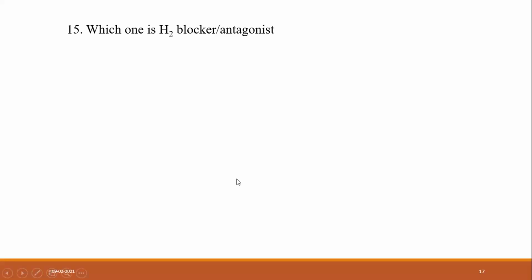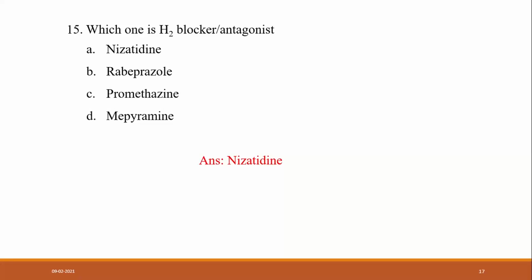Another question: which one is the H2 blocker or antagonist? Nizatidine, rabeprazole, promethazine, and mepyramine. So the answer is nizatidine, and 'tidine' indicates it is an H2 blocker. It is an anti-secretory agent. Rabeprazole is a proton pump inhibitor. Promethazine and mepyramine are H1 blockers. So the answer is the H2 blocker, nizatidine.